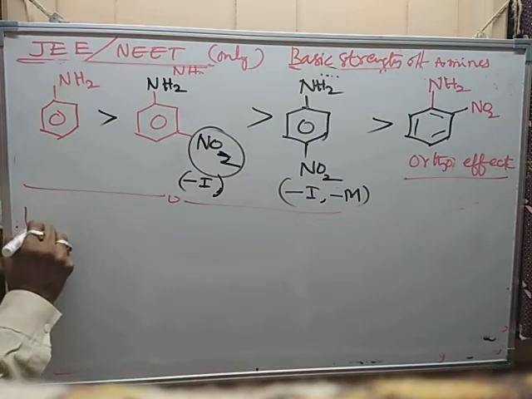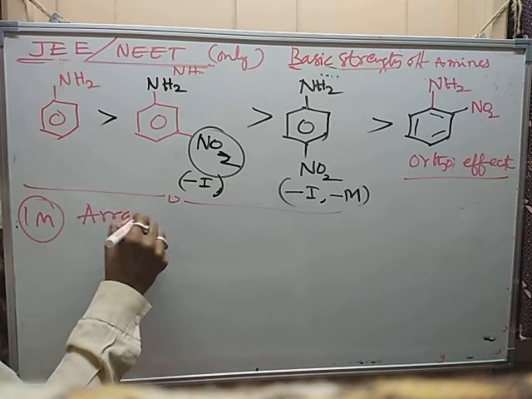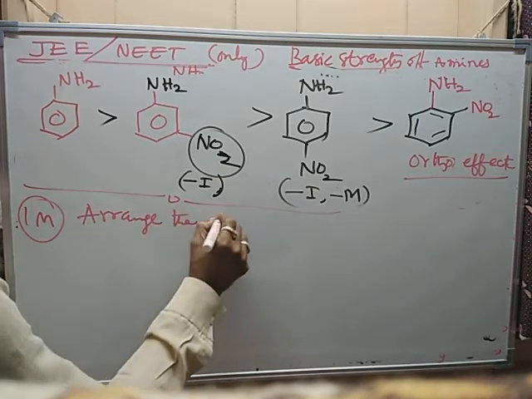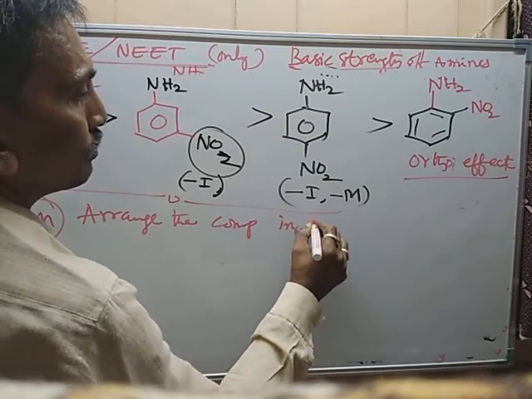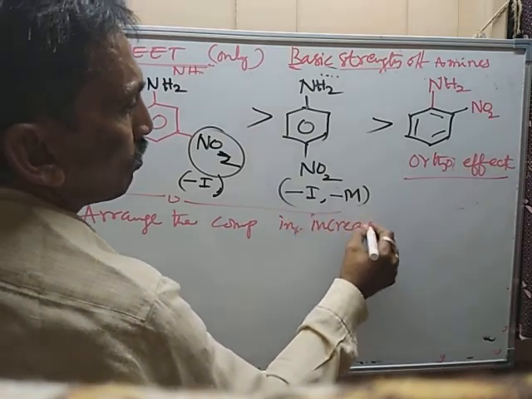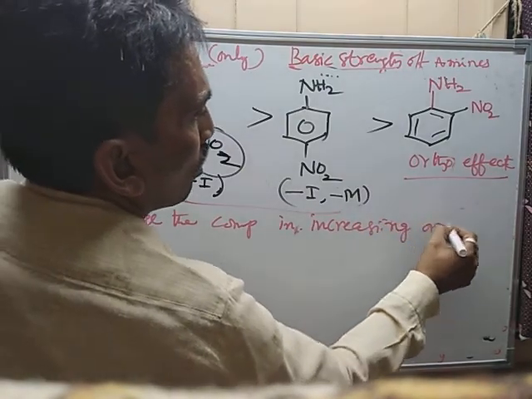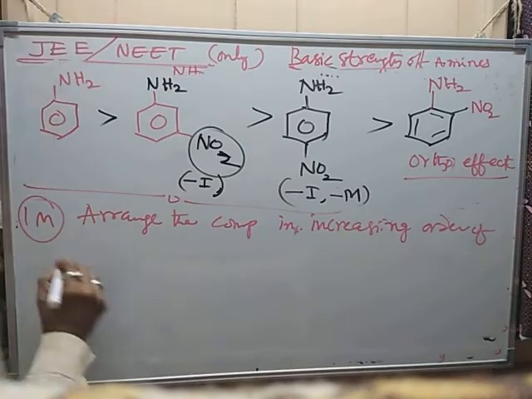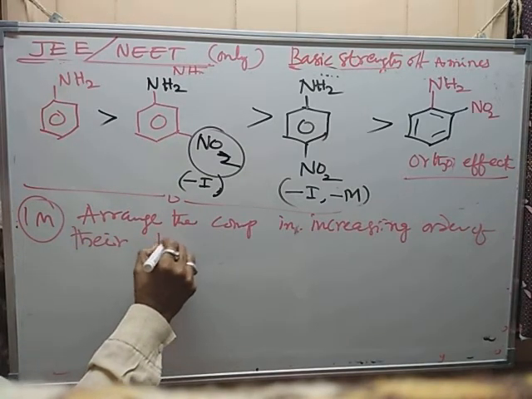One more question to conclude this one. Arrange the compounds in increasing order of their basic strength.